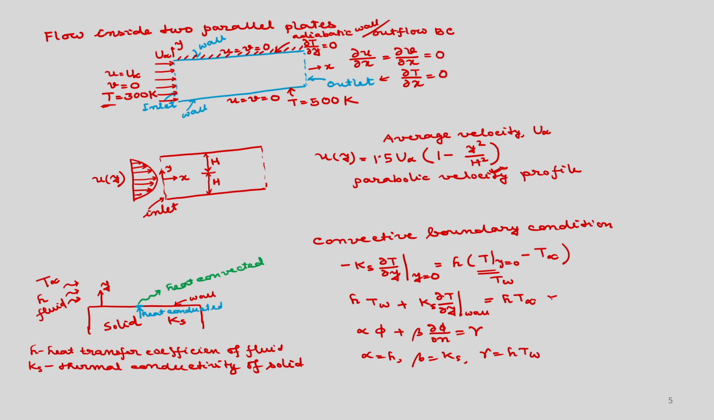Okay. So, this boundary condition is one of the examples of Robin type boundary condition, and in heat transfer the convective boundary condition is a Robin type boundary condition.